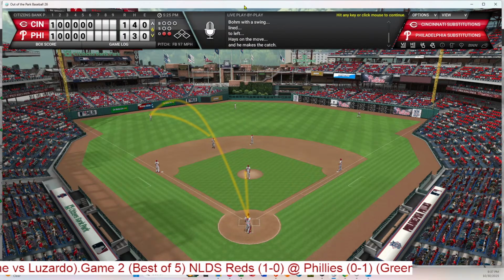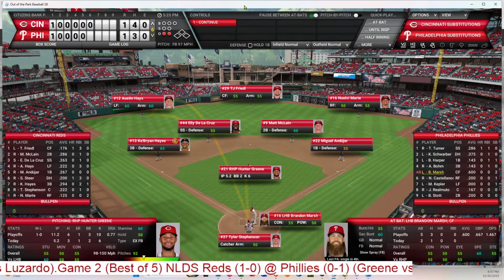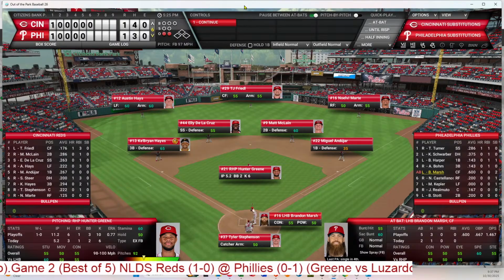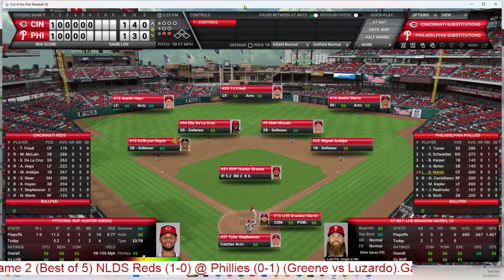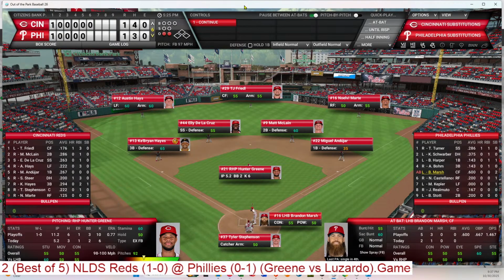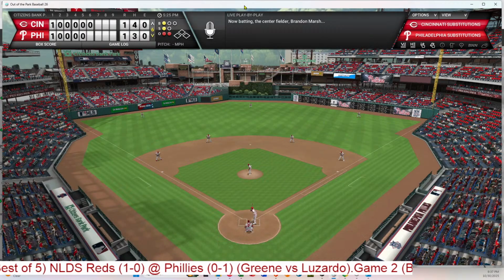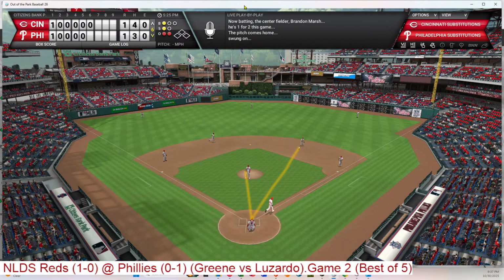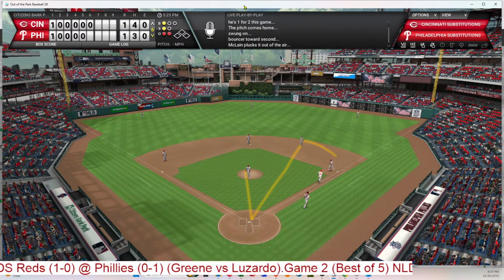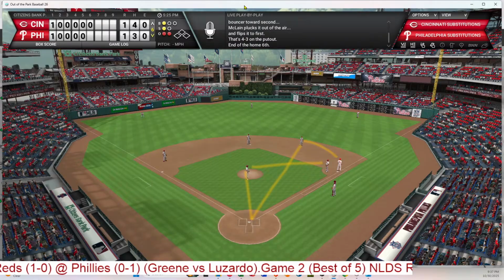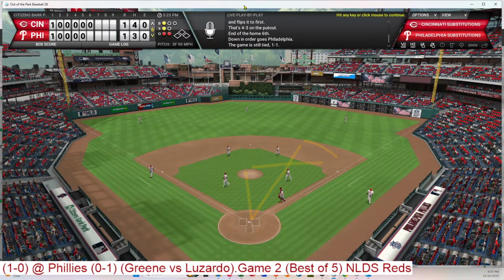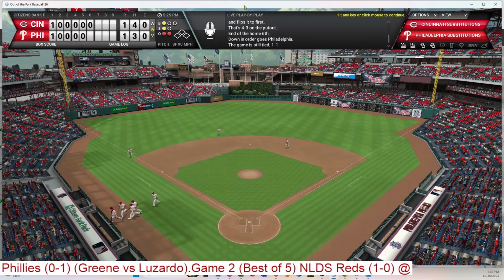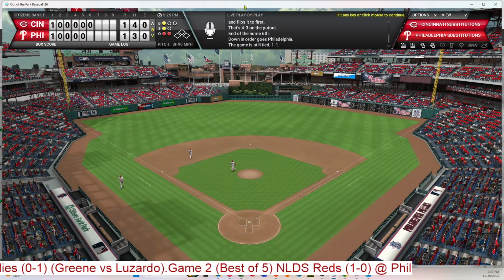So who's going to make the difference for either of these teams? Marsh steps in. He's 1 for 2 with a strikeout. One ball, 1 strike. That is grounded to 2nd. And McLean will throw it to 1st, and that will end the 6th inning. So 6 innings complete here in Philadelphia, and we're still tied at 1.